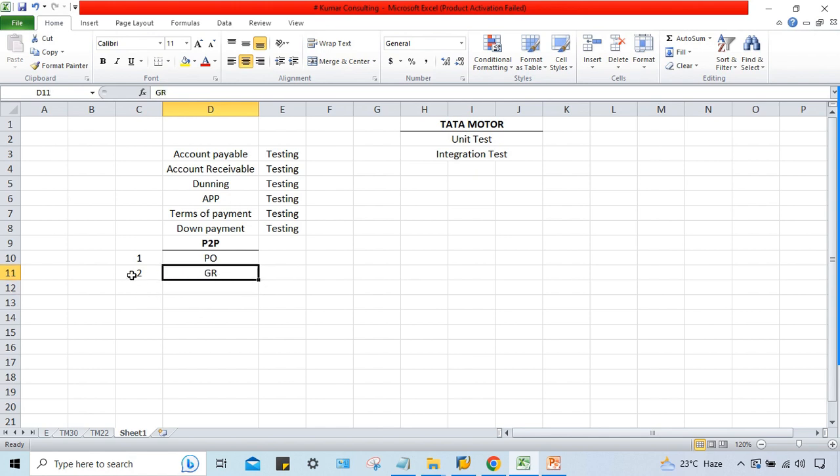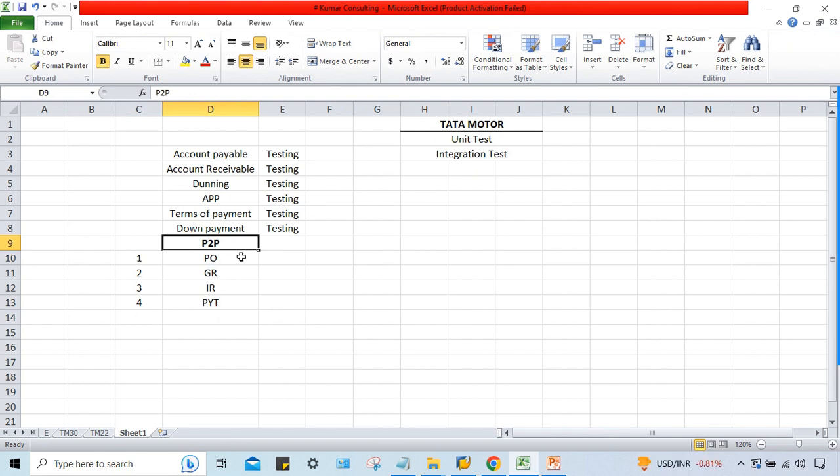And then once the goods are supplied by supplier, what is the next step, guys? Once the goods are delivered, then supplier is going to send invoice. That is going to be recorded in the form of invoice receipt. And then in the fourth step, what is happening? Final payment will be done by Tata Motor. So these are the certain activities.